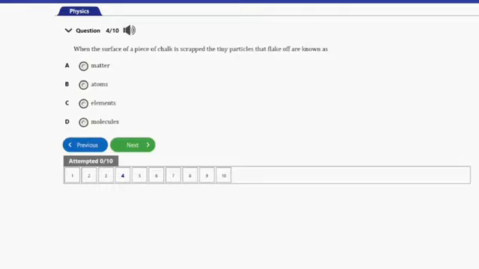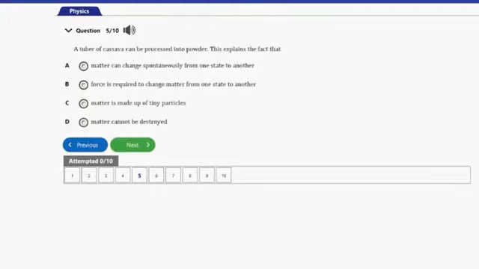So in order for you to get an atom, an element, or a molecule, you have to be precise with the measurements and the particular quantity of the matter. But guys, the particles that flake off when you scrape a piece of chalk here are actually matter. So let's recall that matter is anything that has mass and occupies space. So that's it for that question. Let's go ahead and consider the next question. That's question number 5 here.